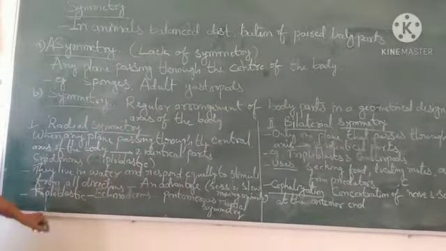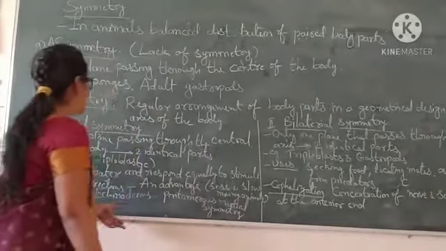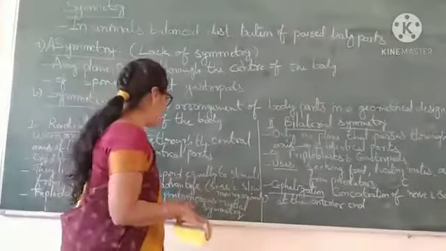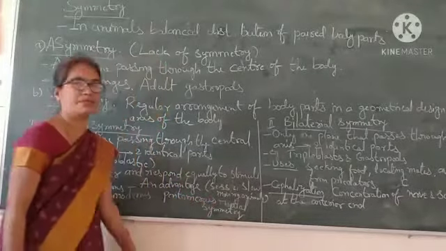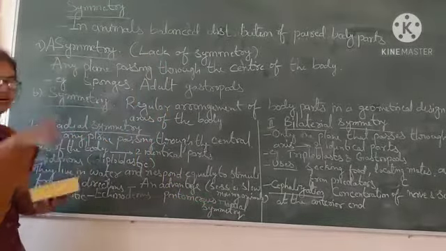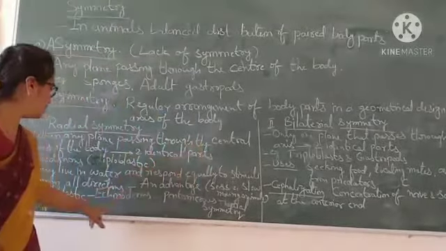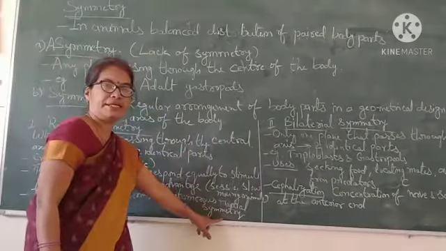Triploblastic animals like echinoderms show pentamerous radial symmetry. Starfish, okay, starfish have five arms, pentagonal, and they show pentamerous radial symmetry.